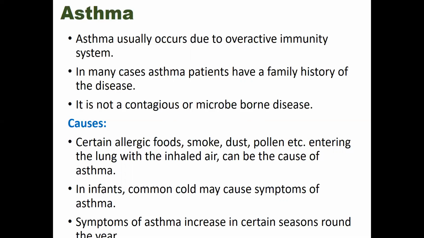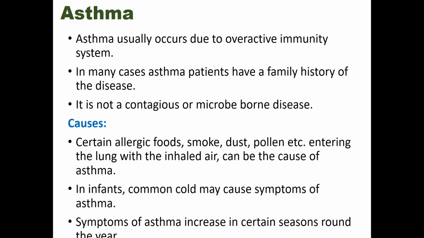Okay, so what are the causes? Certain allergic foods like prawn, beef, hilsha. Actually, this varies from person to person. Every individual has different foods which can be allergic to that person. That's why the reason for asthma varies from person to person.